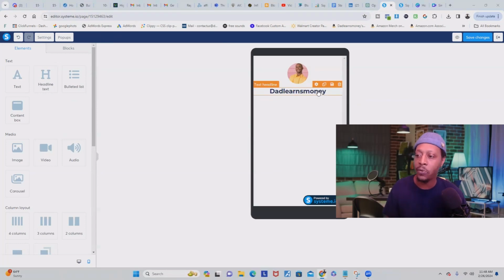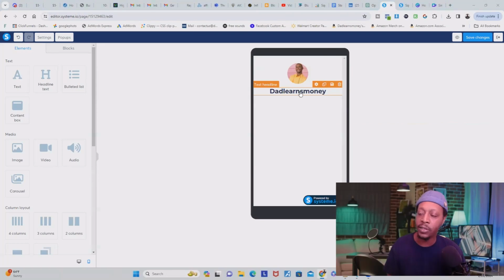The next thing we're going to do is put our title or our expertise up under our name. So all we would have to do now is just repeat that process. Now, there's two ways you could do this. You can click duplicate, and then it's just going to make a copy of what you've already done. Or you could just come back over here and just click on headline text again, and it appears right up under what we've already done.